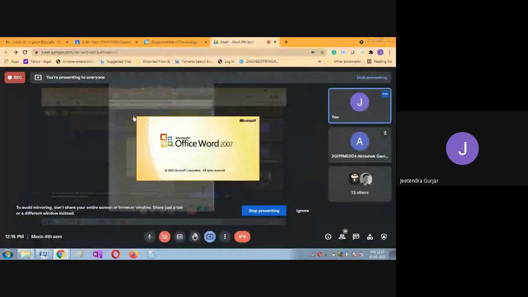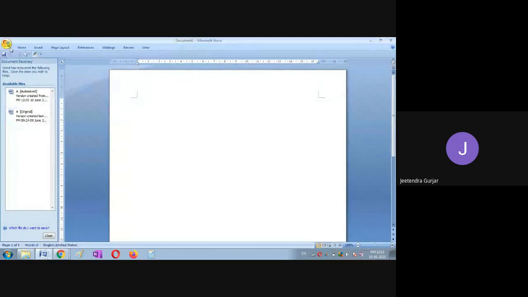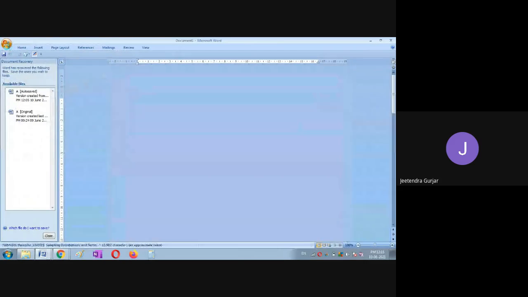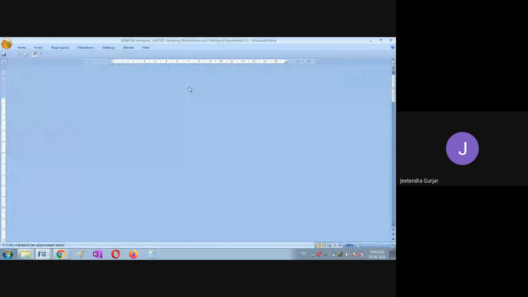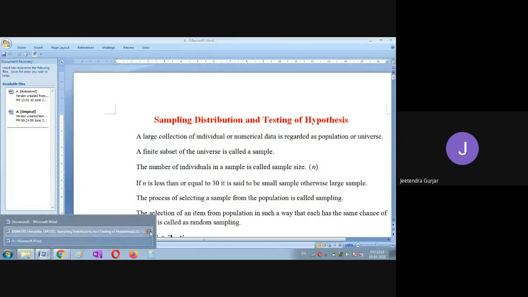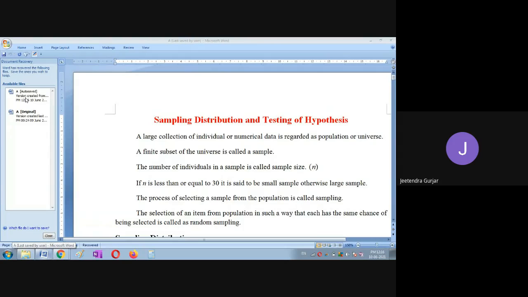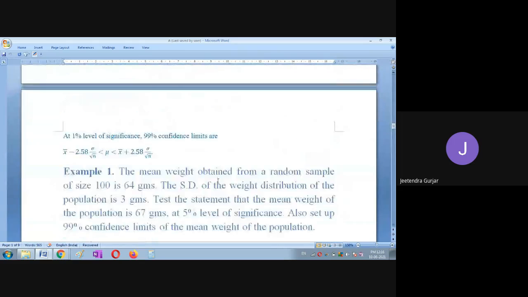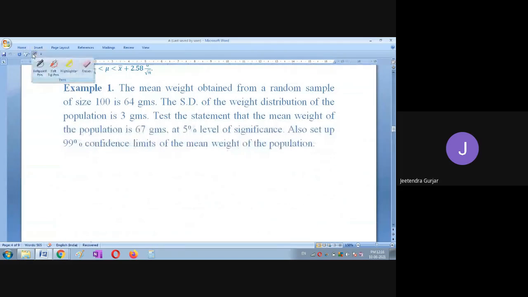Close the program. What to do? I'll just close it. I will do it later. Where is the problem? Here is the problem, right?